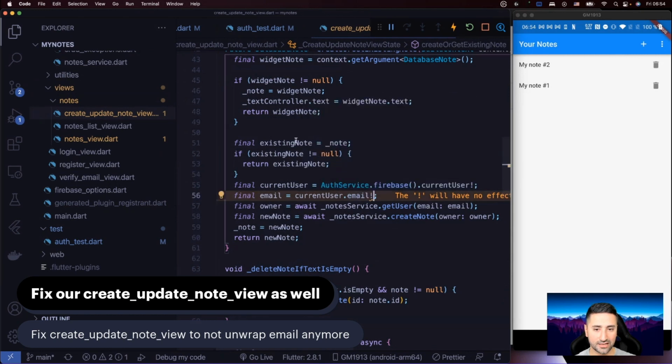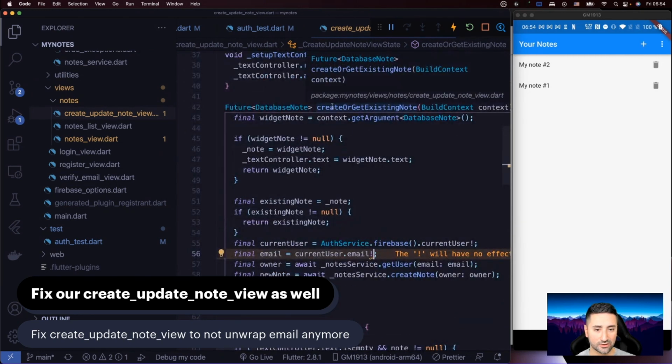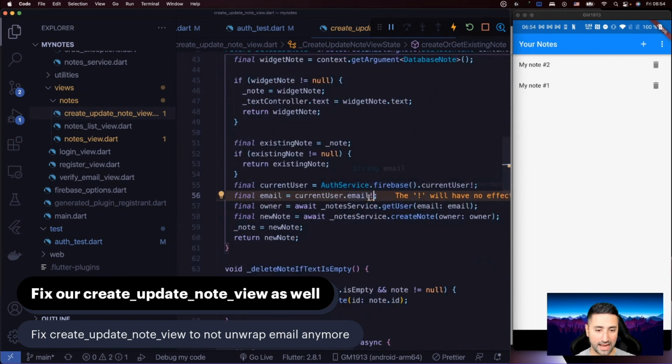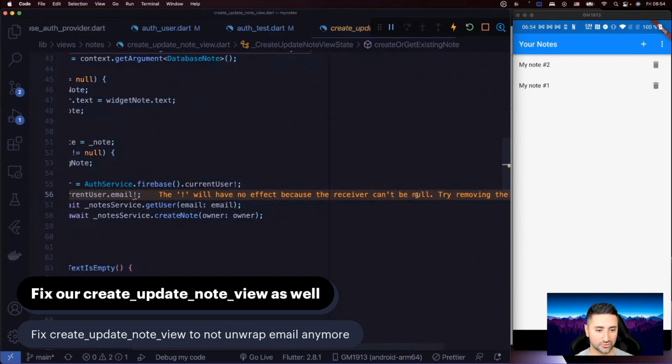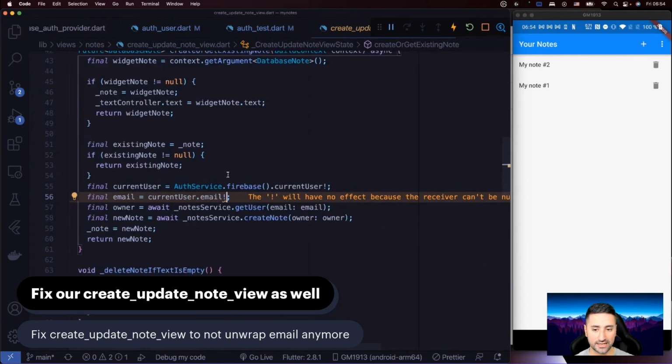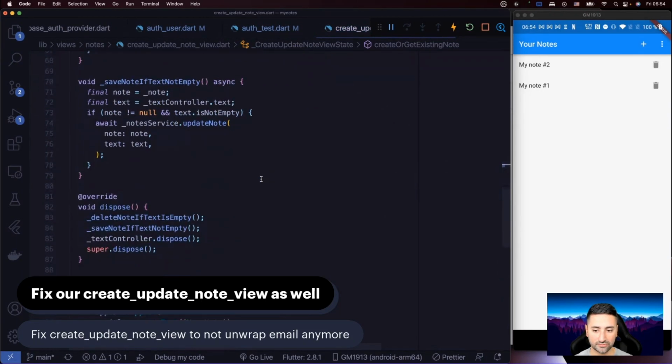As you can see, we're inside the create or get existing node, and we are unwrapping this email. But right now, the warning is saying, what is it saying? The asterisk will have no effect because the receiver can't be null. Try removing the asterisk operator, and I need you to do that, please.